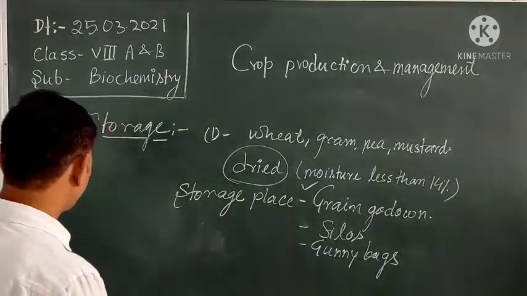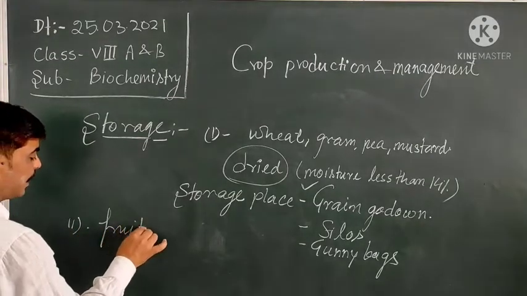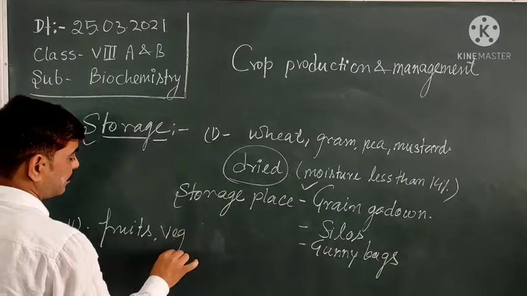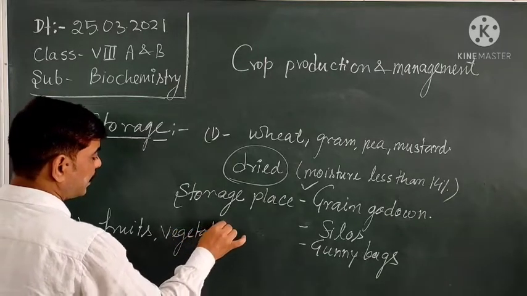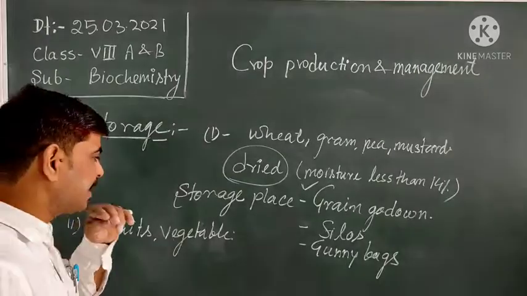But what about fruits and vegetables that have a high content of moisture?